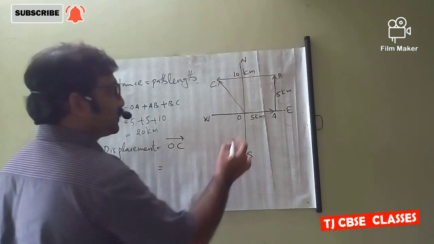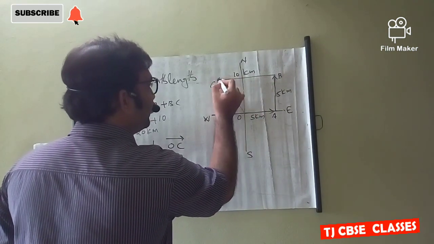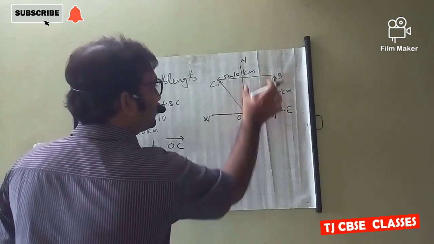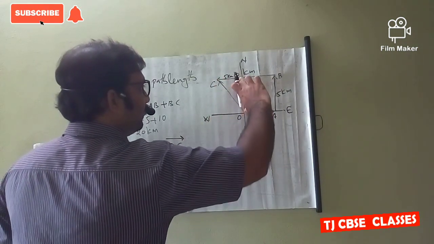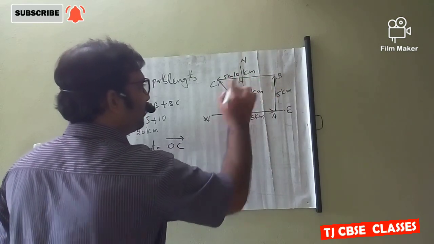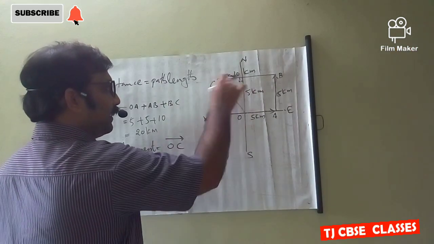How to find out OC? From here it is 5 km, here it is 5 km again extended, and this length is also 5 km. Then we can apply Pythagoras theorem, as it's a right angle triangle.